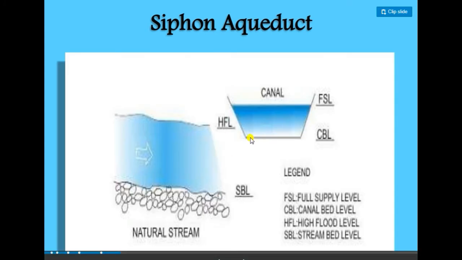In that case, the bed level of the canal is lower than the HFL level, or in other words, the HFL of the natural stream is over the canal bed level. In that condition, we construct the siphon aqueduct. When water passes through it, siphonic action is created because there is no passage between the HFL level and the canal bed level. Due to the atmospheric pressure, that flow is called siphonic flow, and this type of aqueduct is called a siphon aqueduct.